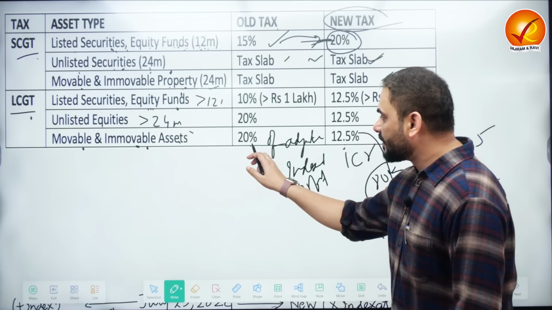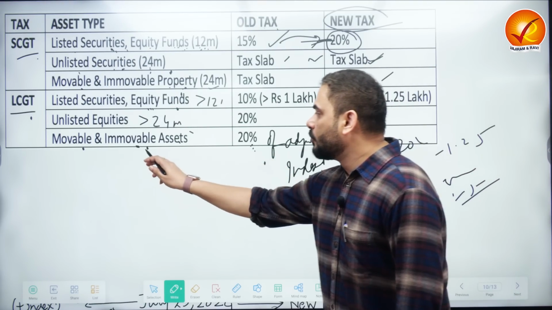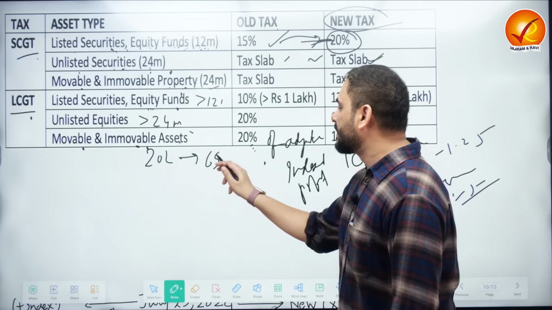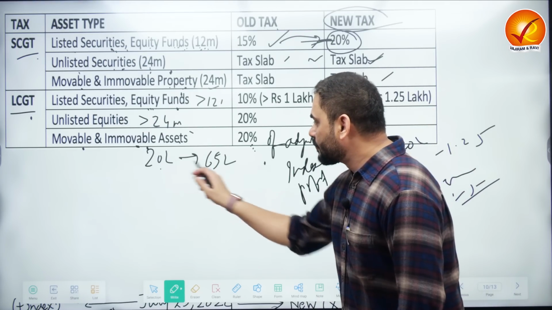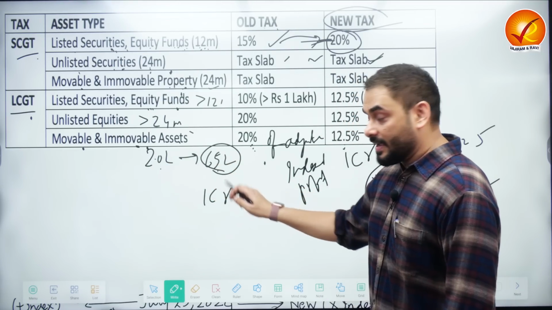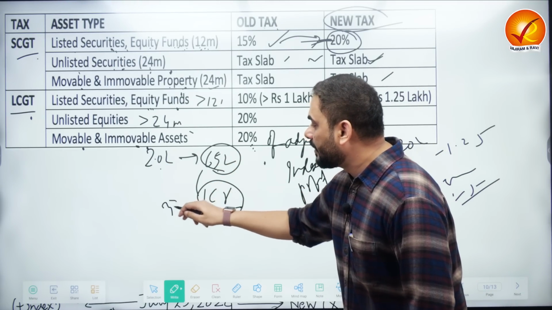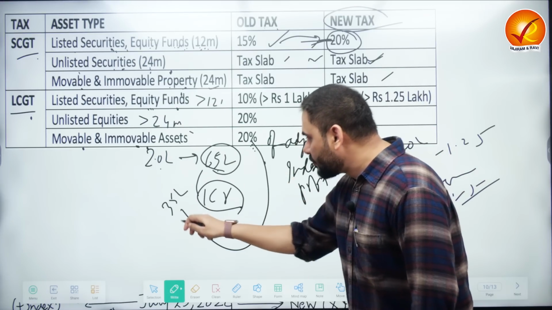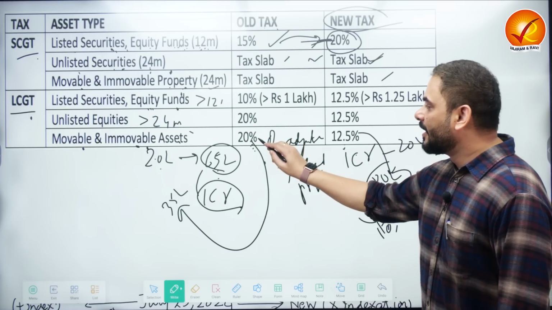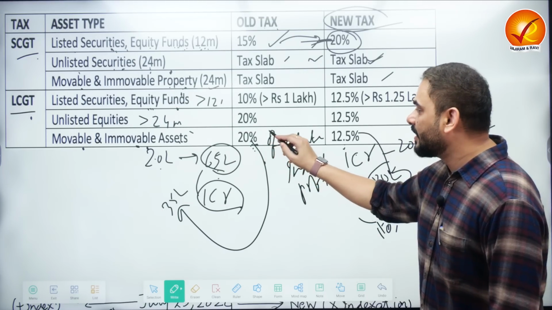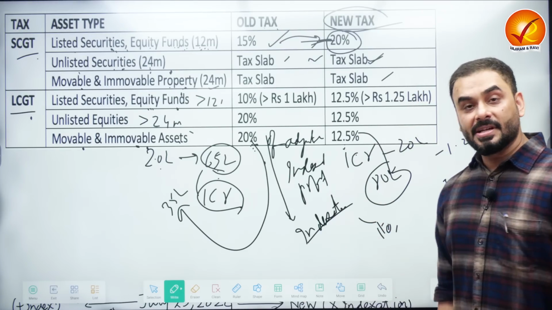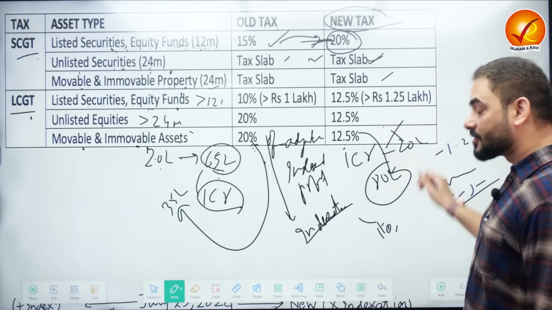But under the old system, the government used to say that, okay, you bought the house for 20 lakhs, but the current value of the house is, let's say, 65 lakhs. And you are selling the house for 1 crore. So the current price is 65, you are selling for 1 crore, which means you are taking 35 lakhs extra. So this 20% used to be charged on 35 lakhs. This system has been removed, which means earlier the 20% used to be taxed after taking into consideration indexation. Indexation means adjustment for inflation, but currently indexation is not provided.